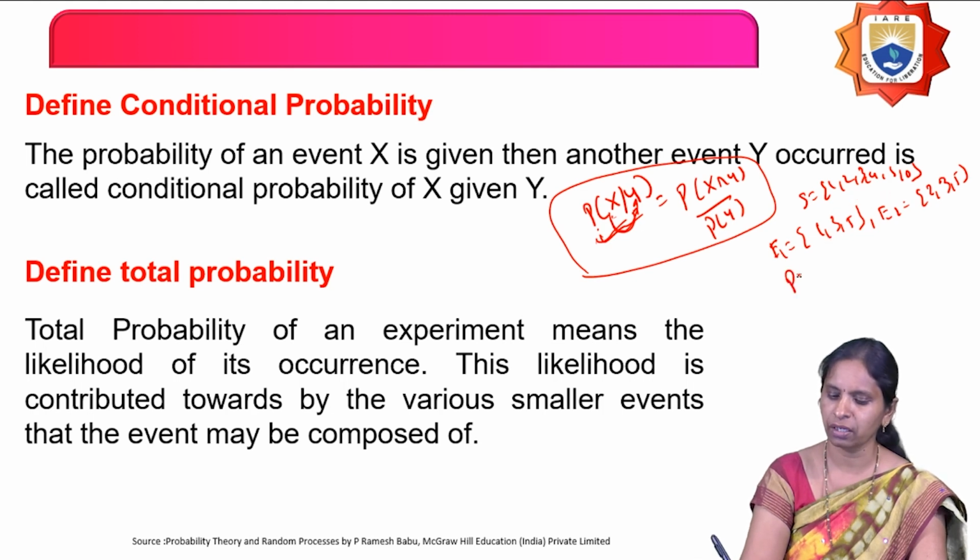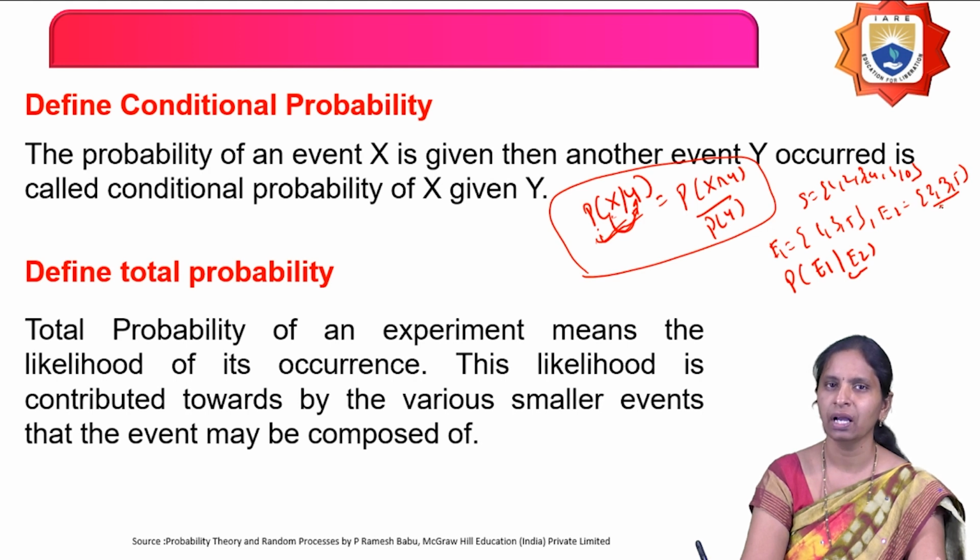Now I want to calculate the conditional probability of E1 given that E2 has occurred. So the outcome has to be a prime number only, and I want the probability of getting an odd number.